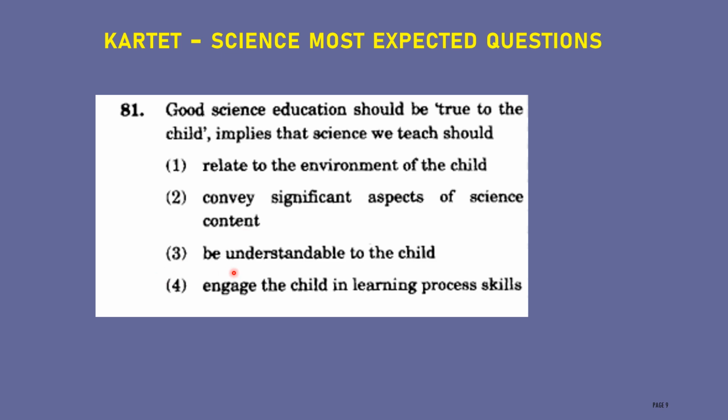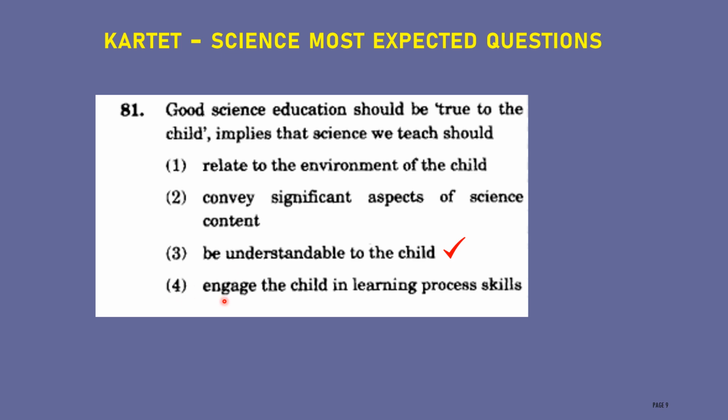Third one, be understandable to the child. Yes, this is the correct option, because whatever you teach the child, whether it is a basic concept or a heavier concept, first the child has to understand it. Whatever science you teach has to be understood by the child.